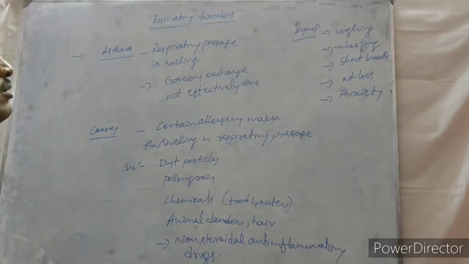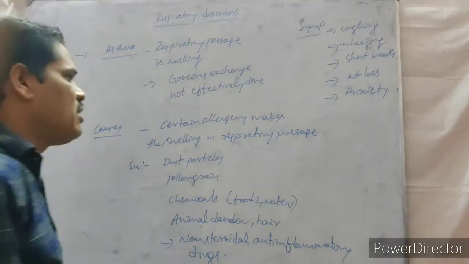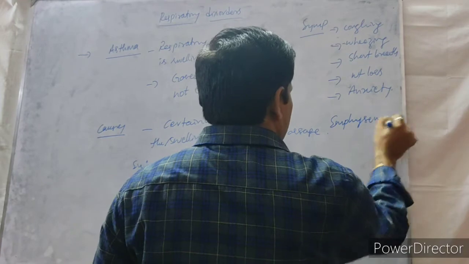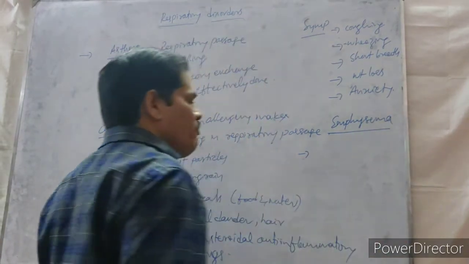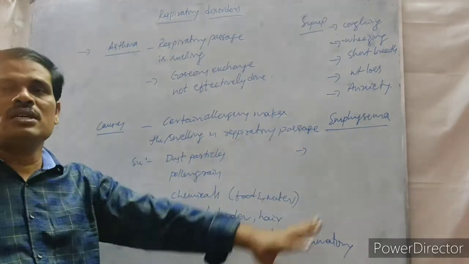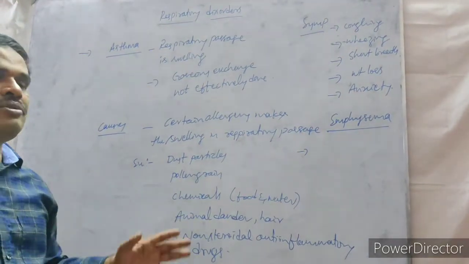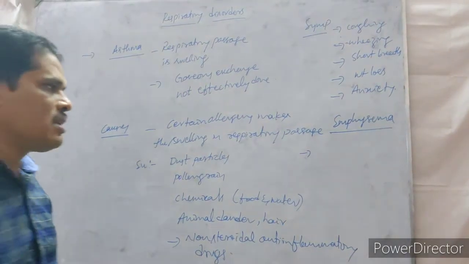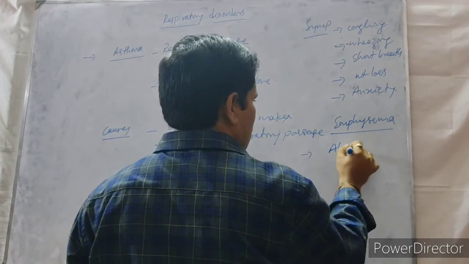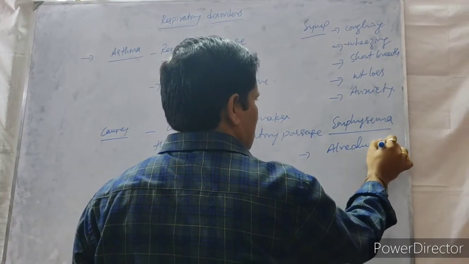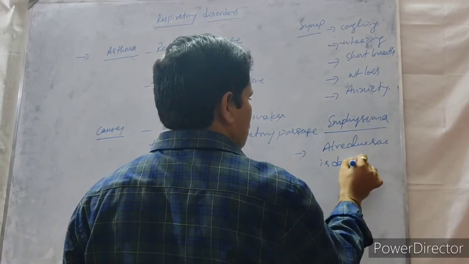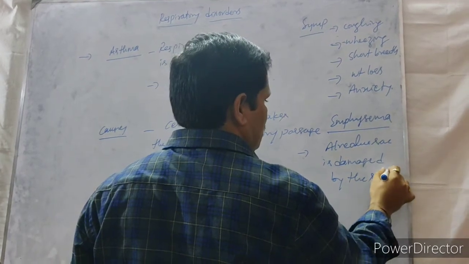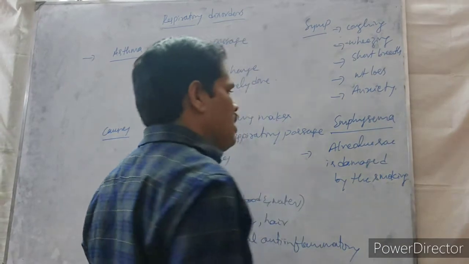Then after asthma, we go to another disease, emphysema. What is emphysema? Emphysema is a disease caused by cigarette smoking. Here, due to cigarette smoking, the alveolar sac is damaged. Smoking is a major cause of emphysema.